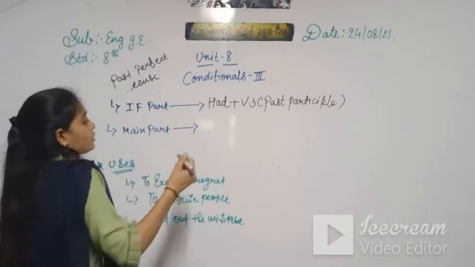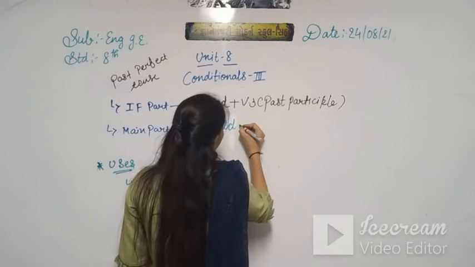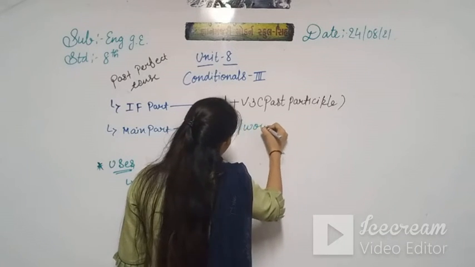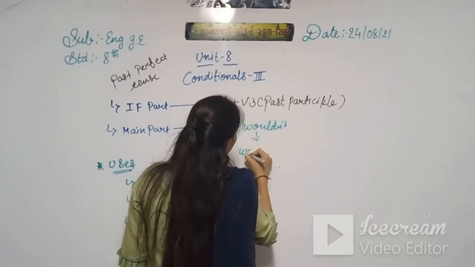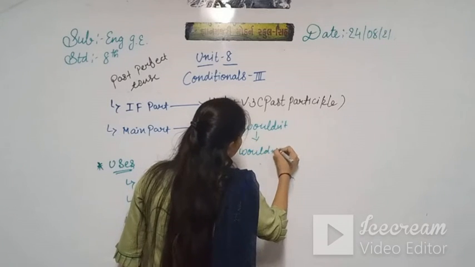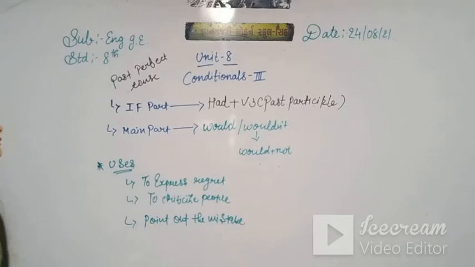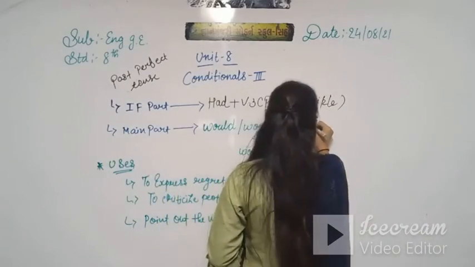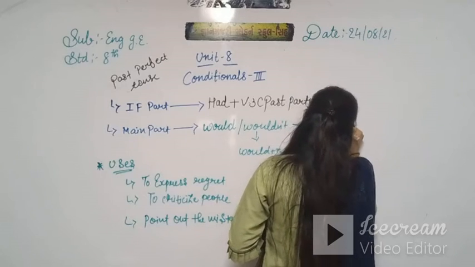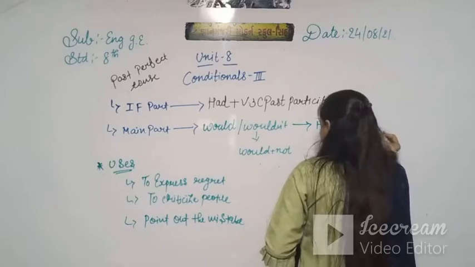Then the main part. So here the main part has the modal, that is would or wouldn't. If there is a negative, then we use wouldn't, that is would plus not. Then we use have and then the past participle, that is verb 3.